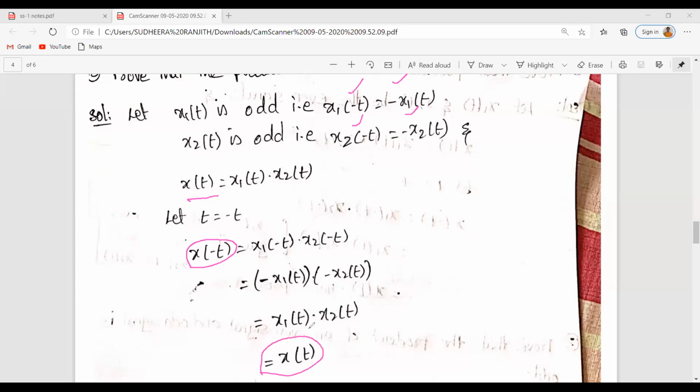x of minus t is equal to x of t. So which type of signal is it? Is it an even signal or odd signal? It is an even signal.